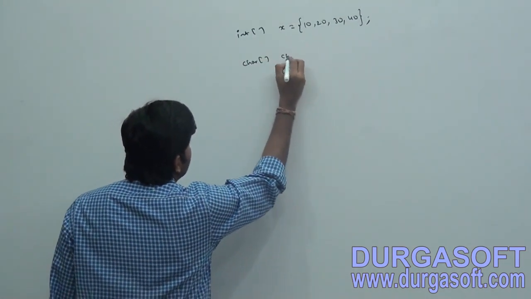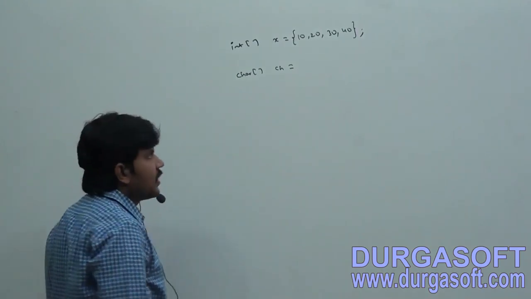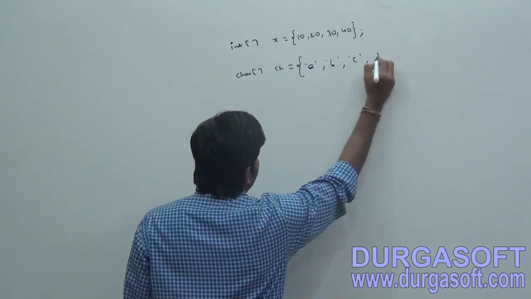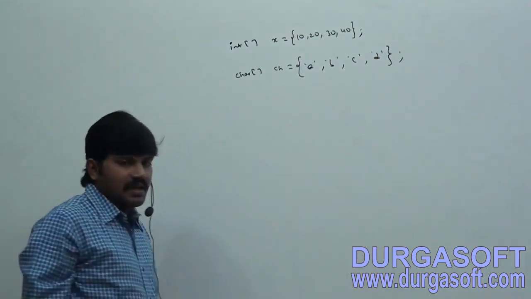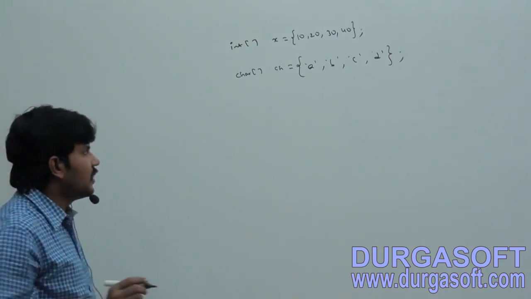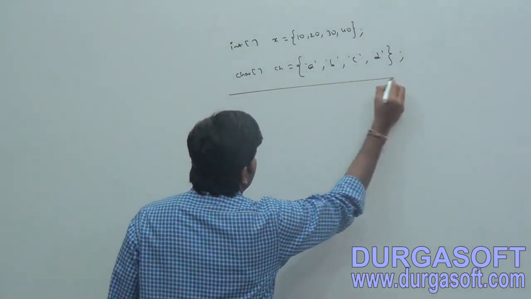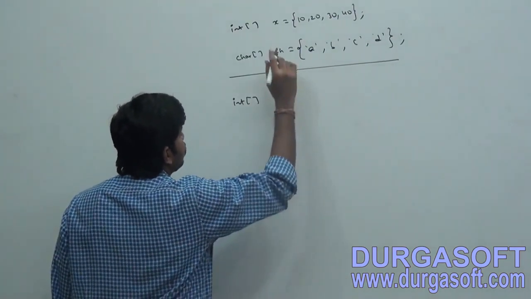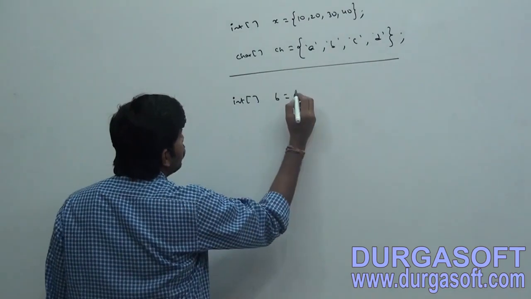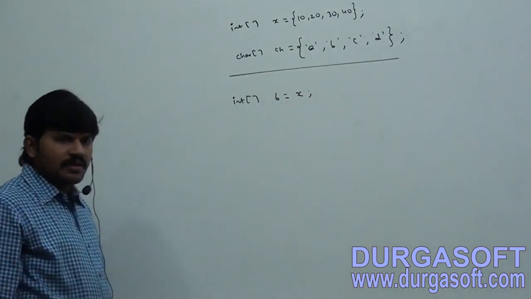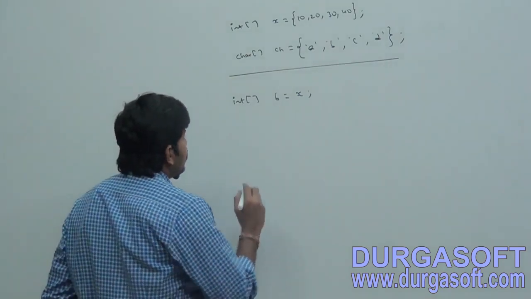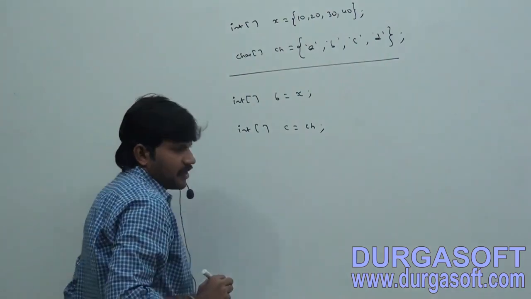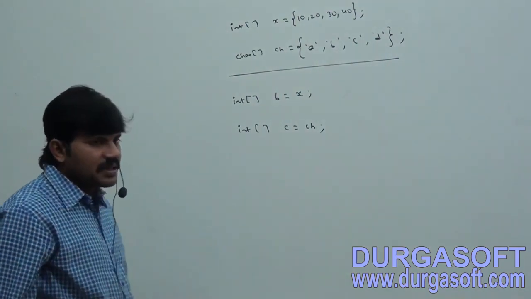Char array ch is equal to {'a', 'b', 'c', 'd'}. Now I am taking int array b is equal to x. Next, int array c is equal to ch.